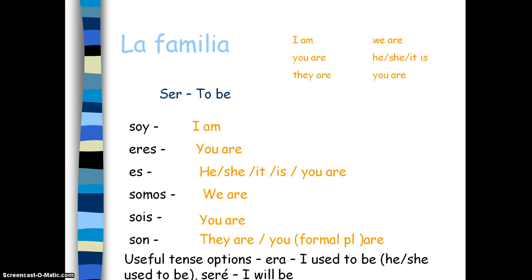Again, some useful tense options here might be era, I used to be, or I was, or he, she, it used to be, or he, she, it was. Seré, I will be in the future tense. So era in the imperfect, seré in the future. Okay. Remember that this verb is not used for age. You use the verb tener to have so many years.